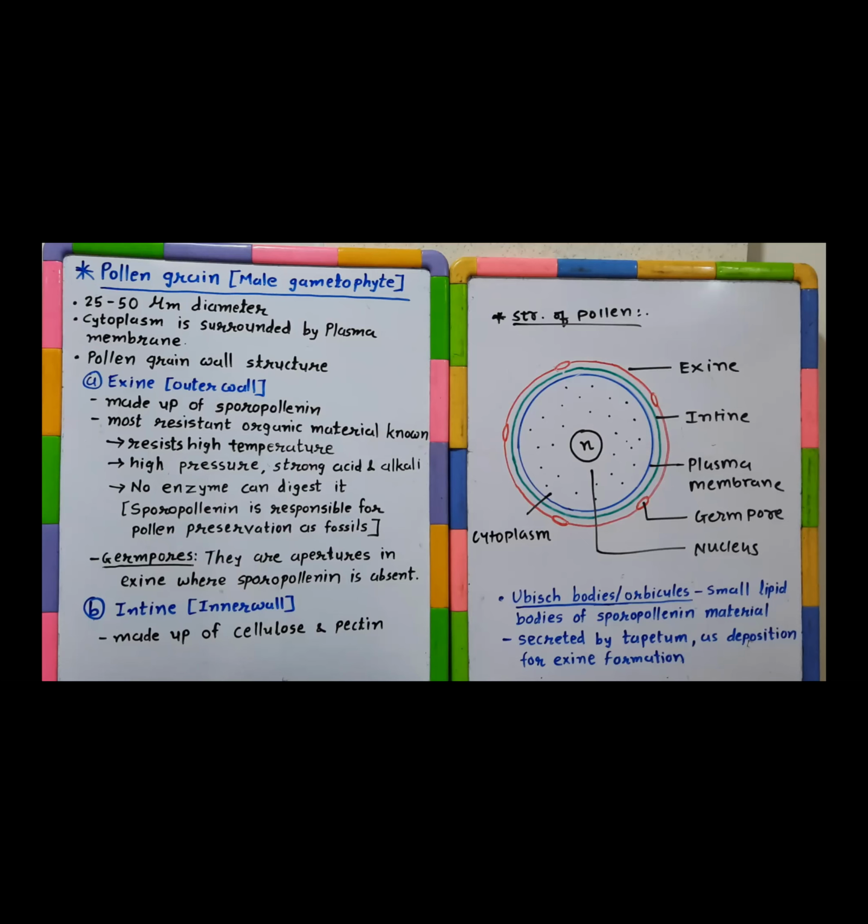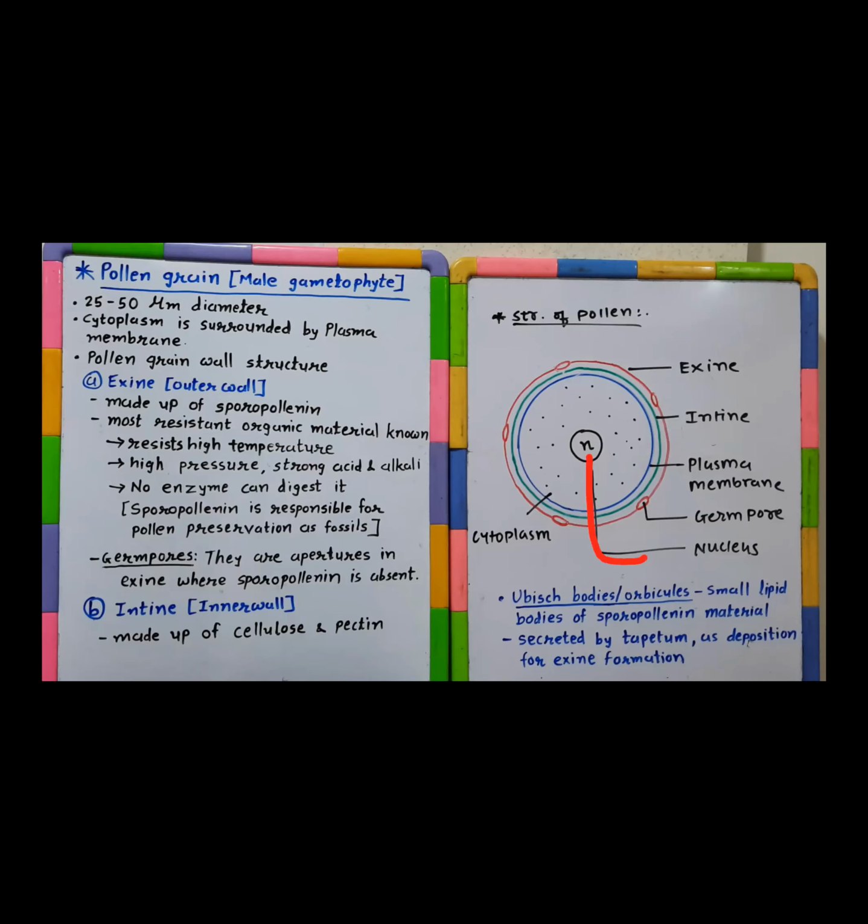In the beginning, one picture which was kept showed the pollen grains can have different possible shapes. Normally, unicellular, uninucleate, haploid structure, with a diameter of 25 micrometers to as much as 50 micrometers.